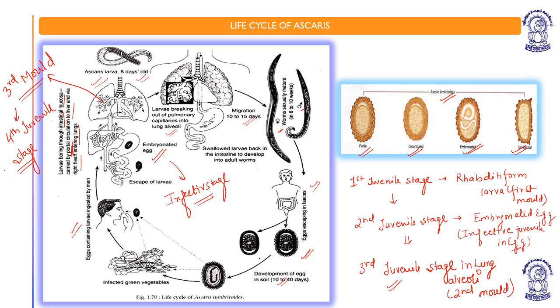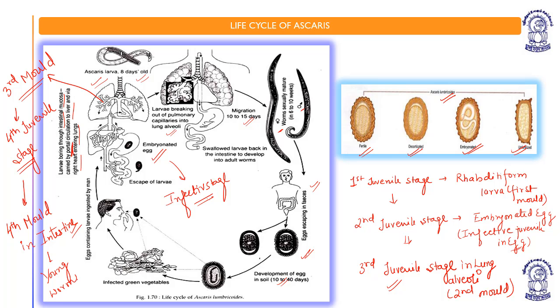And the fourth juvenile stage enters the bronchi, bronchioles, trachea, then esophagus, then stomach, then intestine again. In the intestine, the fourth juvenile stage undergoes the fourth molting, the fourth and final molting, in the intestine. And from here, it forms young worms.